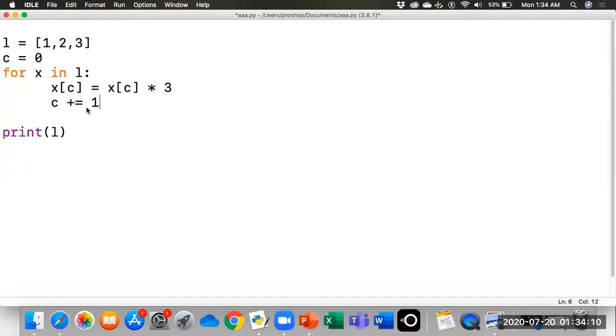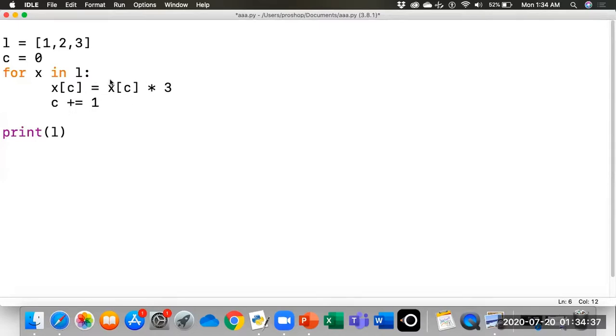We are treating this c variable as a counter, so we will increment it. In the next iteration, c will have the value 1, so we will access the second item of the list, which has index number 1. In the third iteration, we will access the third item because its index number is equal to 2.